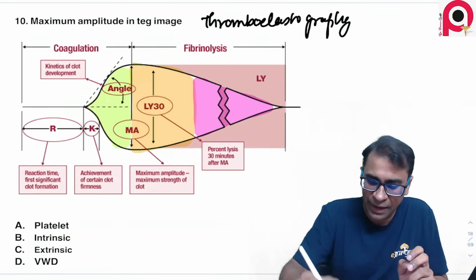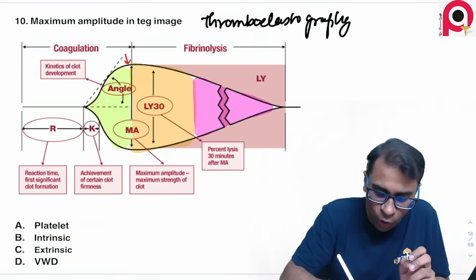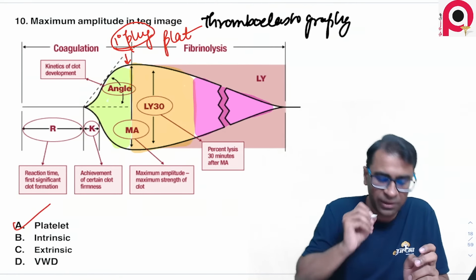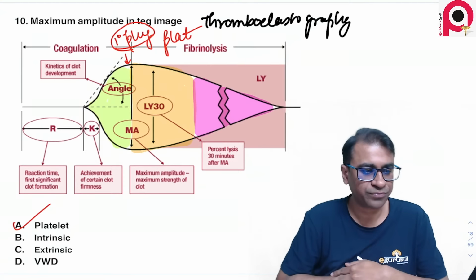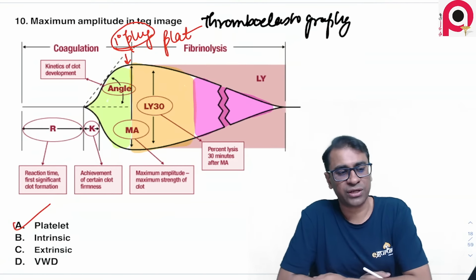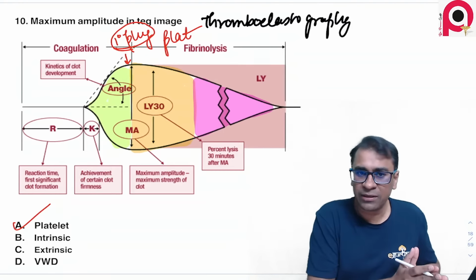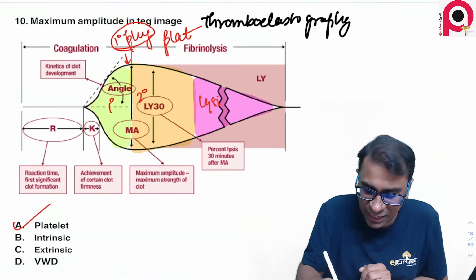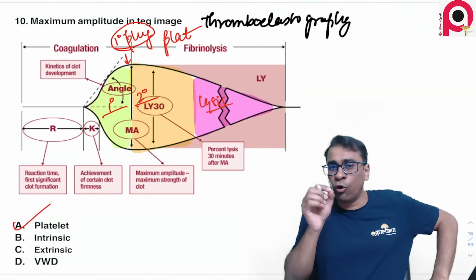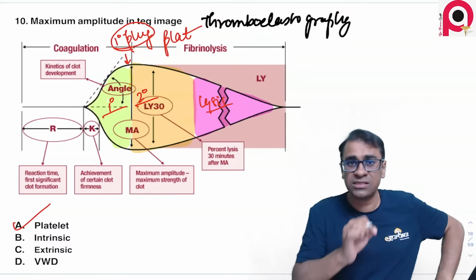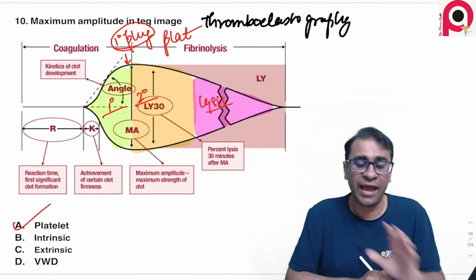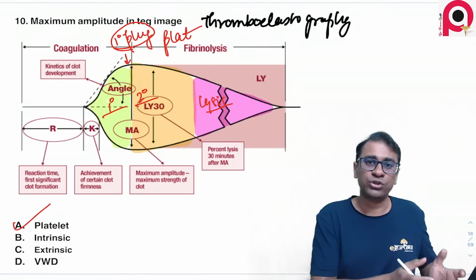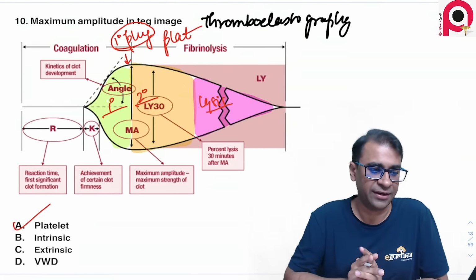So, when you talk about the primary plug, a primary plug is formed by what thing? It is formed by platelets. The simple answer to this question is platelets. So the primary plug forms, then they form a secondary plug. This is the primary plug, this is the secondary plug, and lysis. I discussed this in all my classes. I also discussed this in my test and discussion this year. Wherever I took TND, in every area I have discussed thromboelastography with you, telling you that this question will surely come this year in the upcoming NEET INI-CET exam.